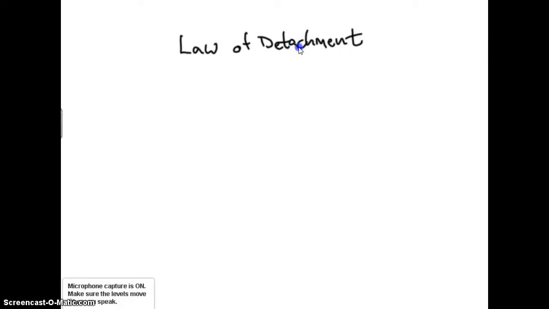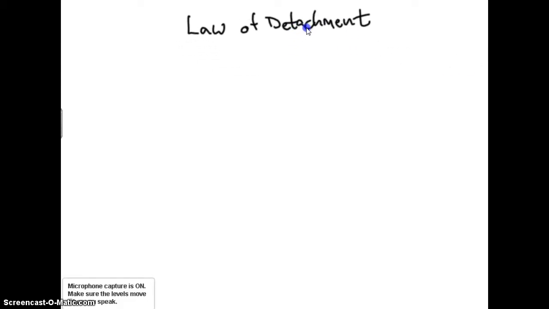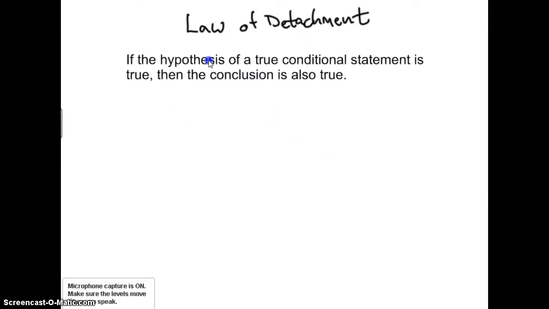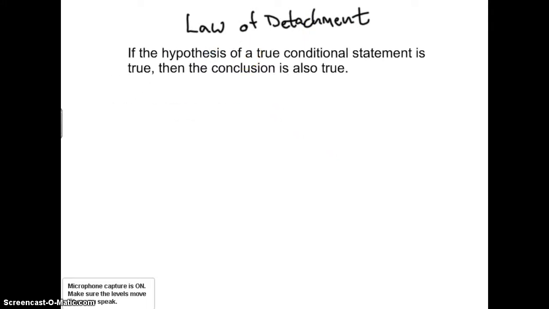There's two main deductive reasoning laws we're going to talk about, and the first one is called the law of detachment. And here is a definition for the law of detachment. If the hypothesis of a true conditional statement is true, then the conclusion is also true. Boy, that makes the whole thing seem complicated. Let's take a look at it in terms of an example.